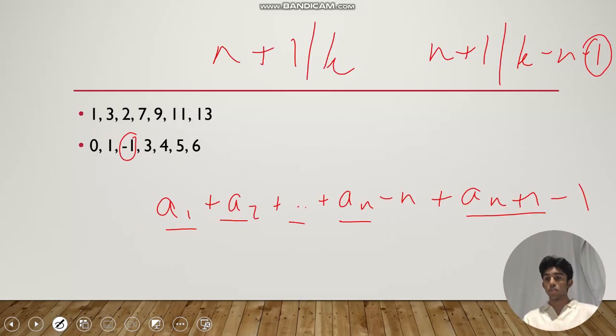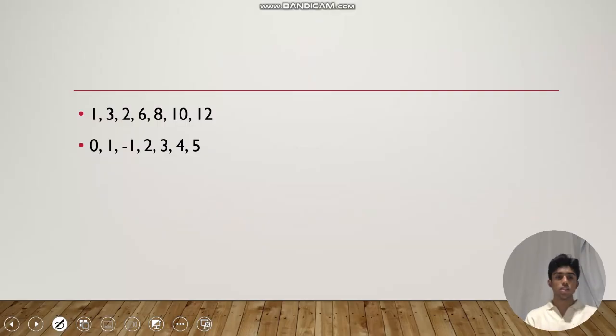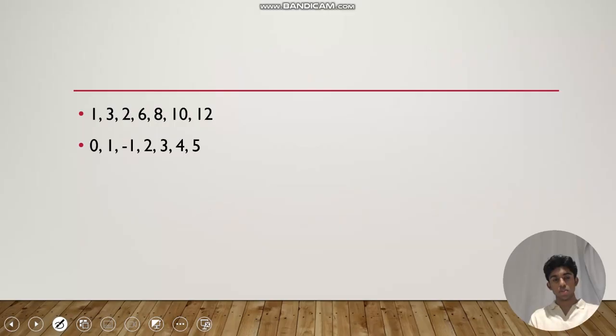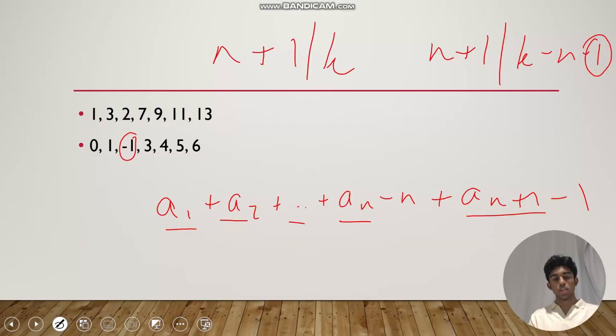So the 7 becomes a 6, the 9 becomes an 8, the 11 becomes a 10, and the 13 becomes a 12. Okay, and we've filled in the gap of positive integers that we've left by reducing this. So notice we lost a 2, but the 3 becomes a 2, the 4 becomes a 3, the 5 becomes a 4, and the 6 becomes a 5.